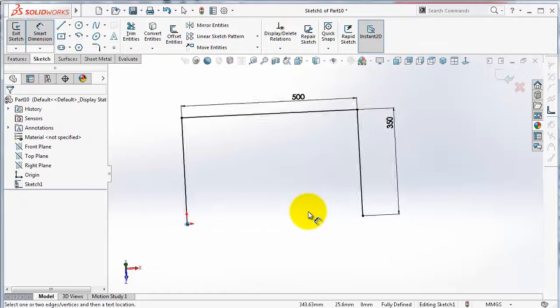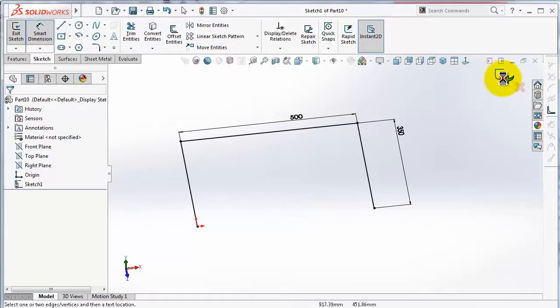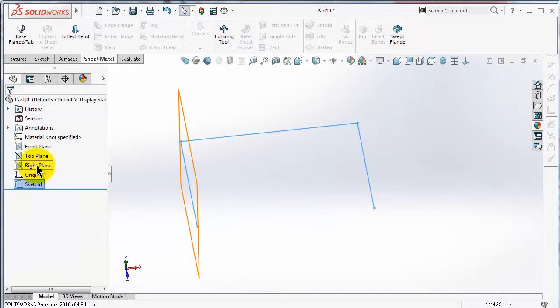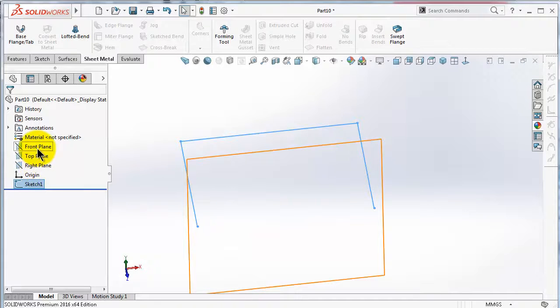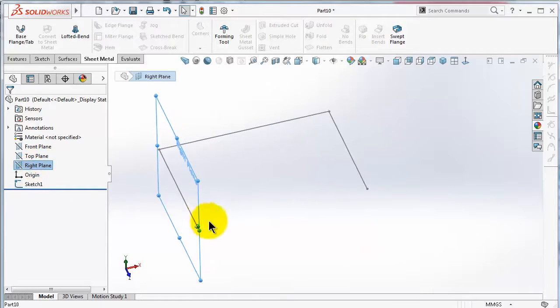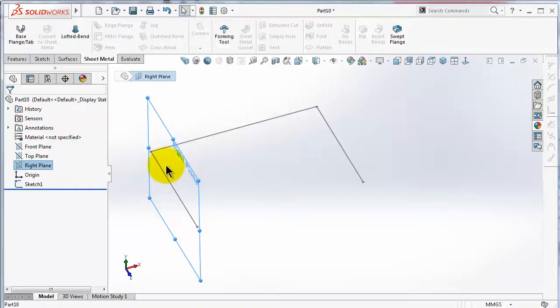This is the path which we need. Now select the front plane. If you make a sketch on the right plane, it might not work because the plane is not perpendicular to the edge.